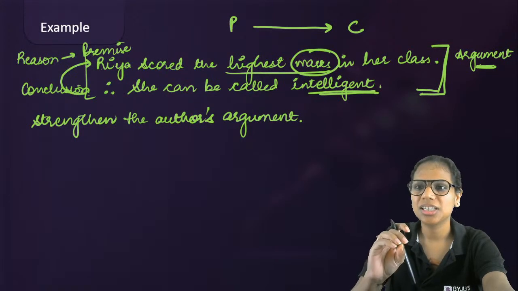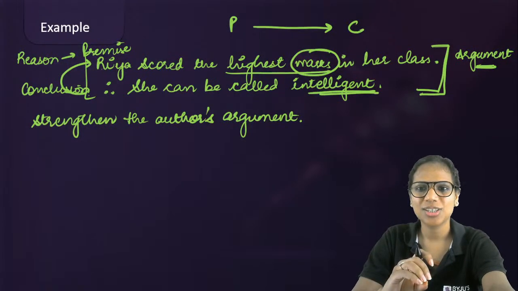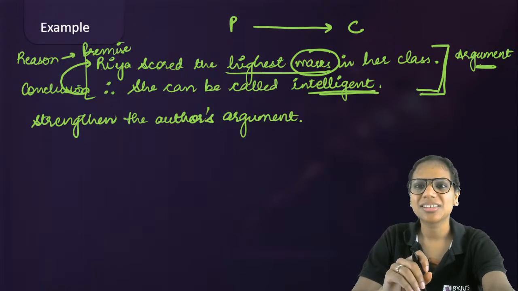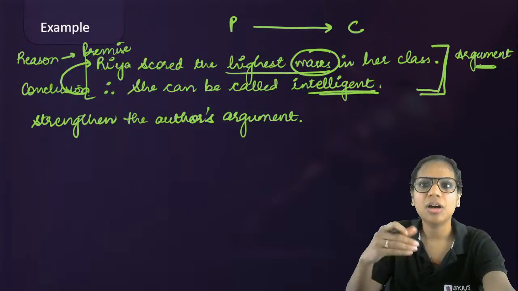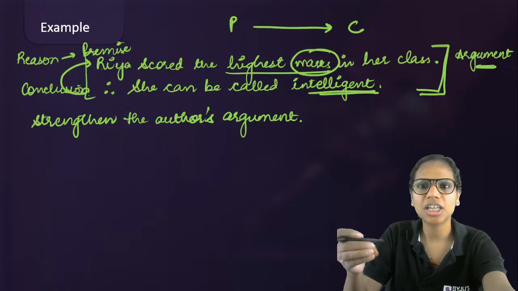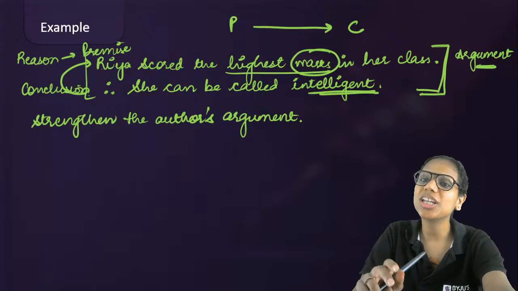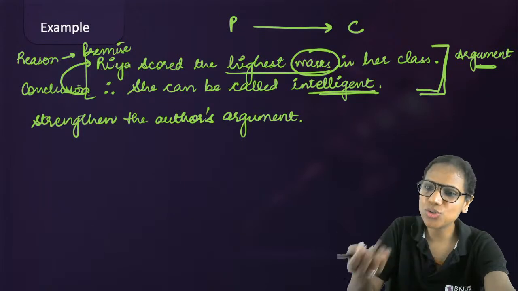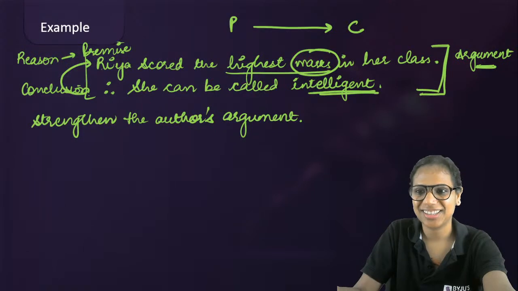this person thinks that there is some relationship between marks and intelligence. So basically, the author thinks that there is a direct relationship between marks and intelligence, or that marks are an indicator of a person's intelligence. Yes? No, it's the other way around, Disha. You've inverted the relationship. It's not that intelligent students tend to score more marks. Students who score more marks tend to be intelligent.